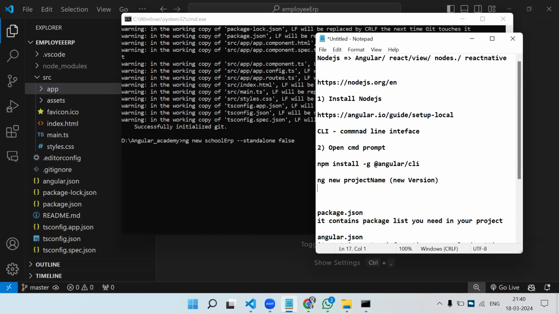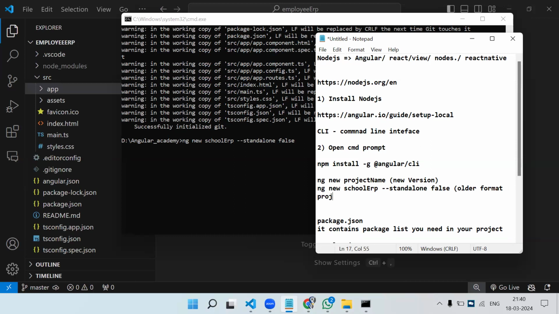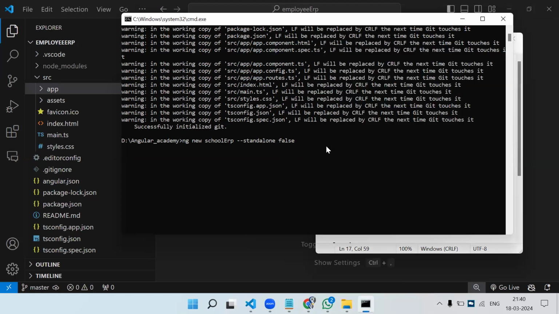But if you have Angular 17 and still need to see or understand the things in older Angular versions, you can create older versions in the older syntax or older project format with Angular 17 by using ng new and standalone false. You will get the older format project. Okay, so let's enter.